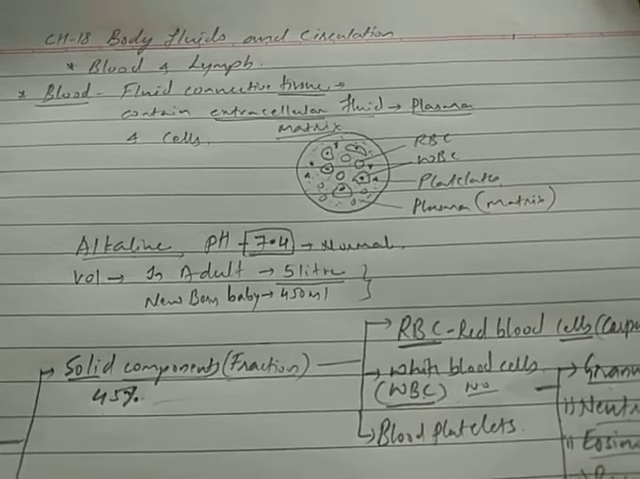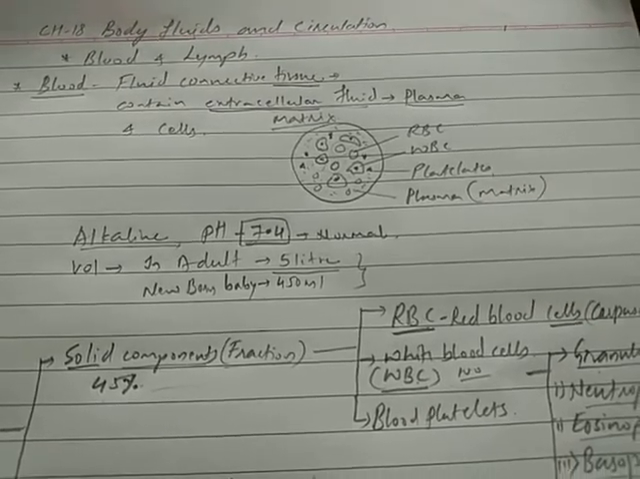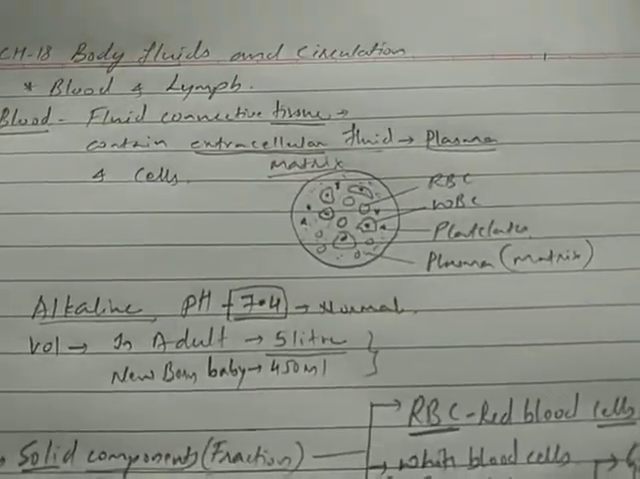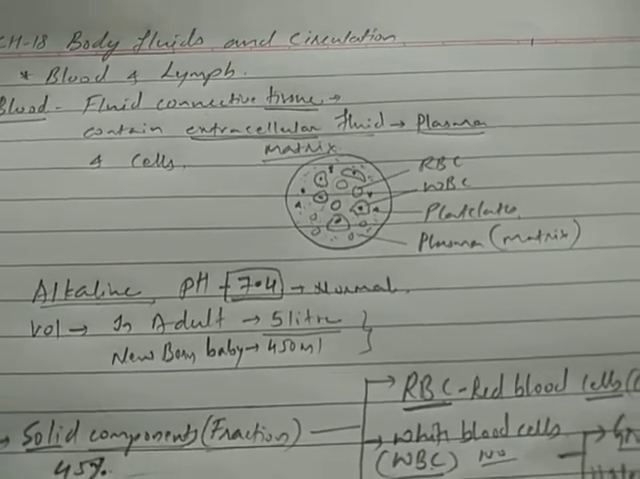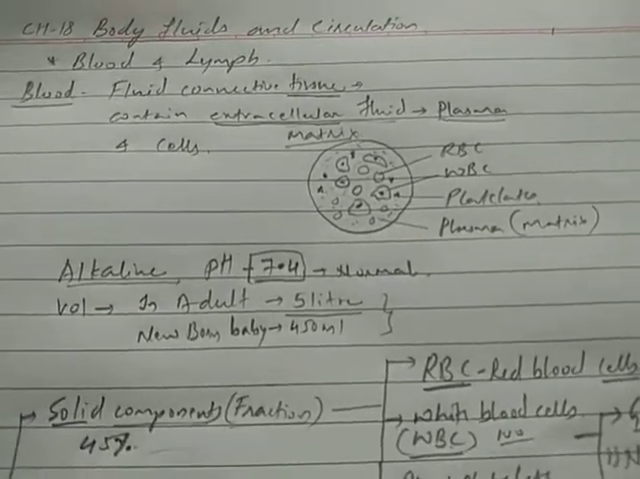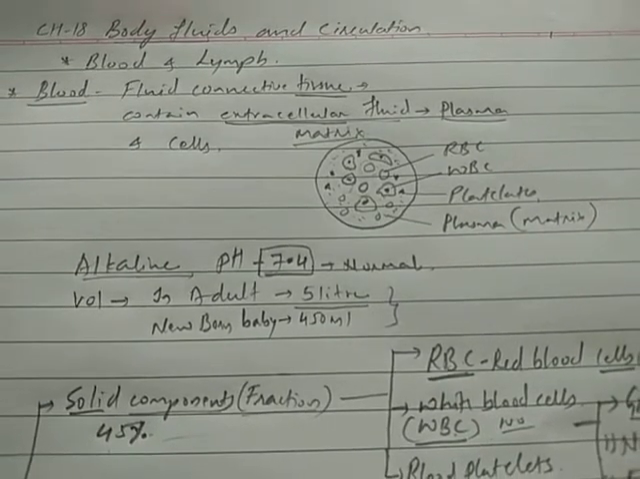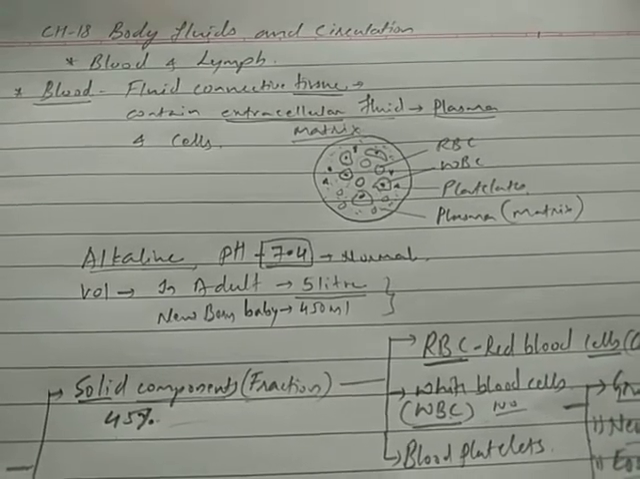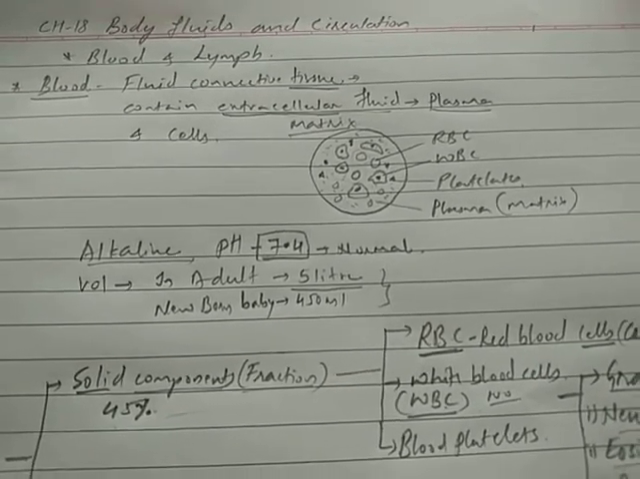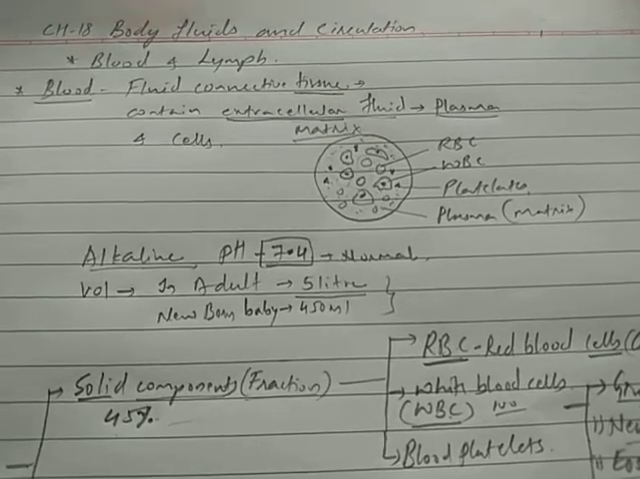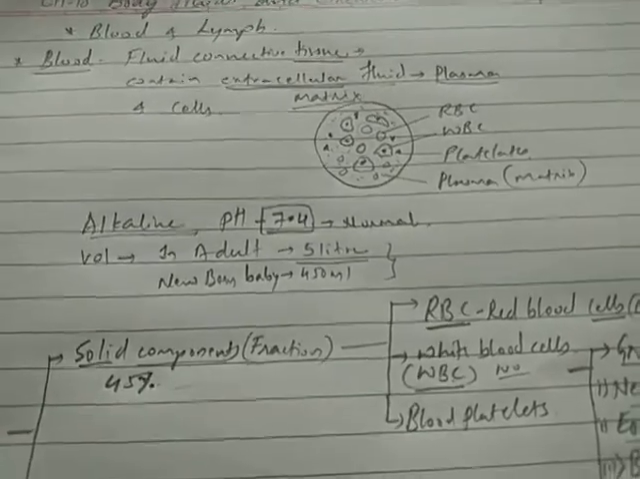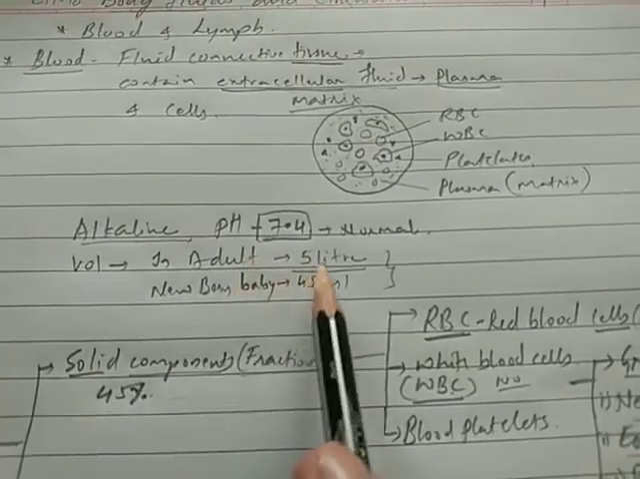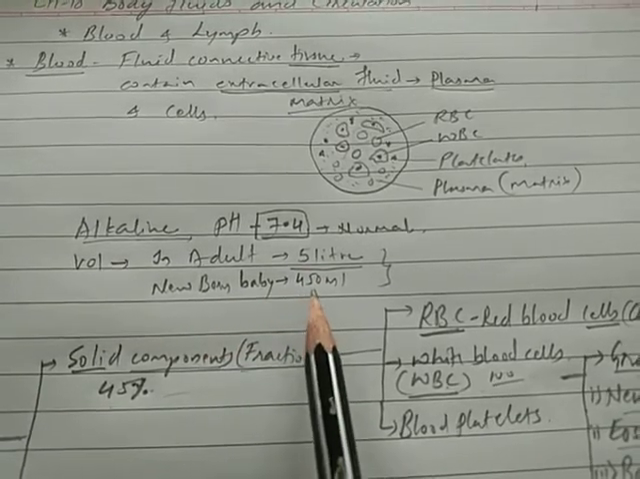Hello students, in this video we will take up the next bit of the topic, that is body fluids and circulation. In the previous video we have discussed what body fluids are, that is blood and lymph. Blood is a fluid connective tissue, and its pH is 7.4, slightly alkaline. When you consider the volume of blood in an adult, it is about 5 liters, and in a newborn baby it's 450 ml.